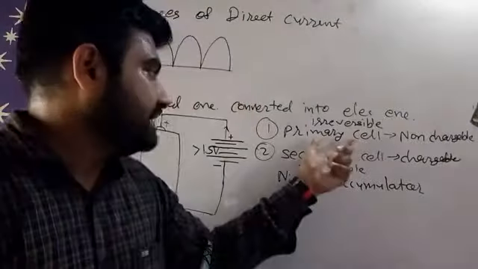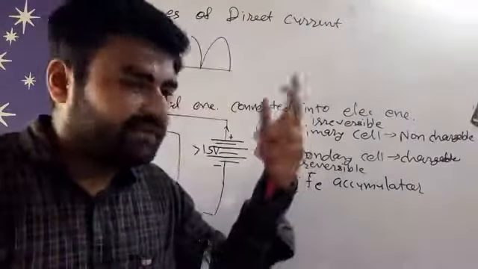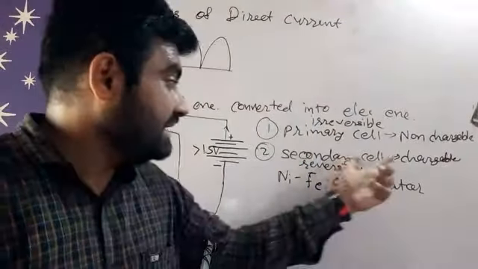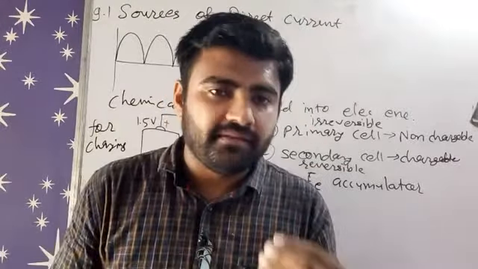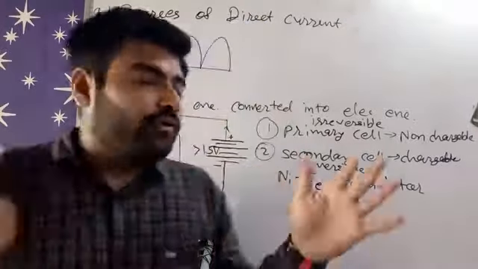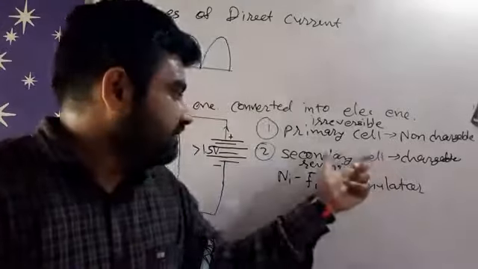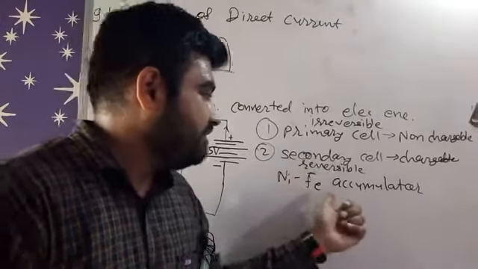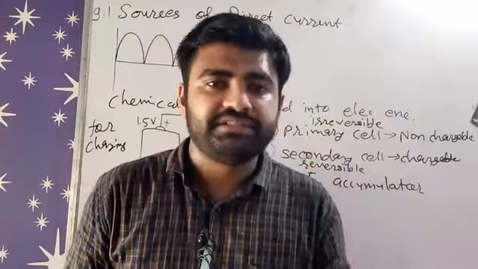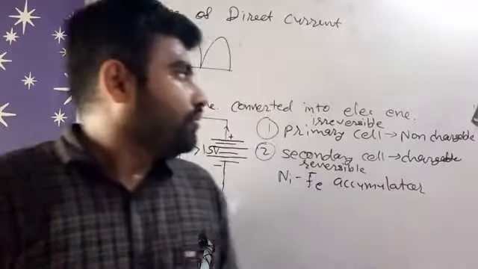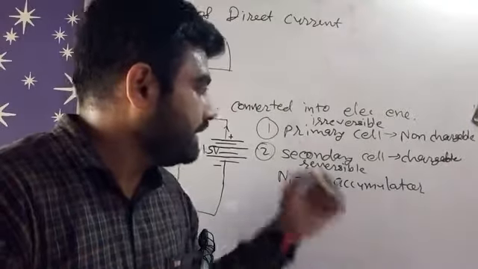First, primary cells: voltaic cell, Leclanche cell, some button cells, some pencil cells. Secondary cells: mobile charging battery, some pencil cells. These are all secondary cells which are chargeable, right? Similarly, I can also write in the examples the NIFE accumulator, which is also one type of cell that can be charged, right? So these are the sources of direct current.